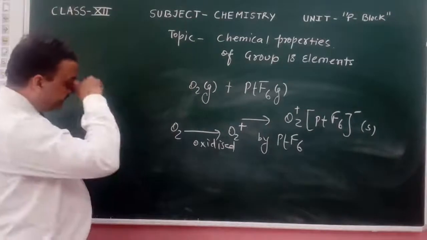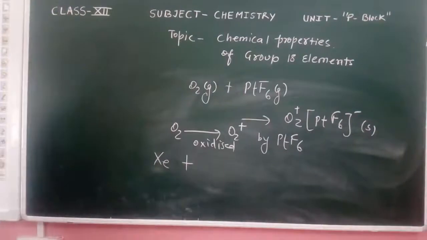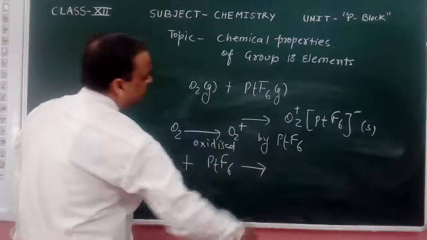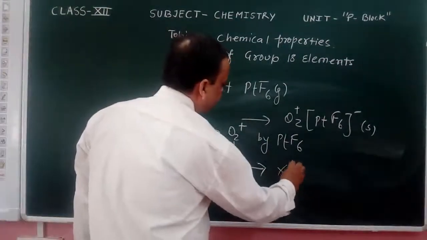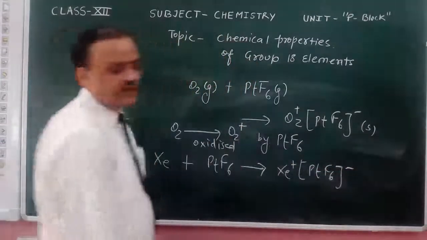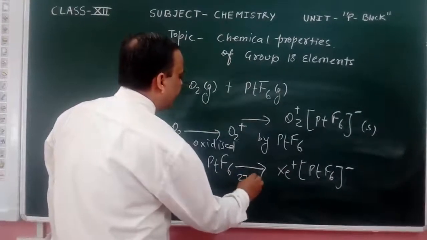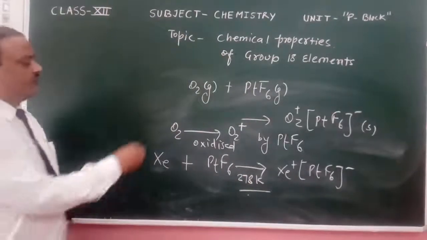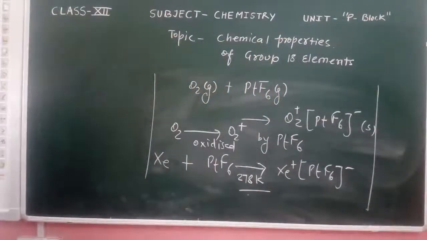This PtF6 will also react with xenon. Xenon is an inert gas, and when PtF6 reacts with xenon, we get the complex Xe+ PtF6-, and this happens at a temperature of 278 Kelvin. So these are the reactions related to the inert gases.